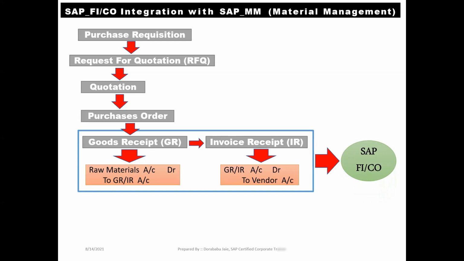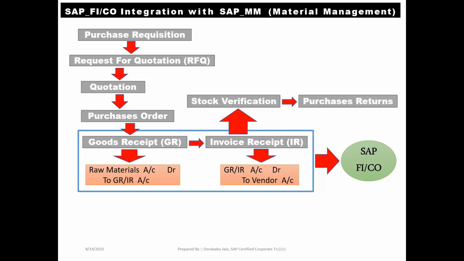Right. Once we have received the invoice receipt, in the continuation, our procurement team, that is materials management team, will go for the stock verification. Whether we have received right product or wrong product, or right raw materials or wrong raw materials, they will go for physical stock verification. In case they find any kind of damaged product or any kind of wrong product, what they will do? They will go for purchase returns.